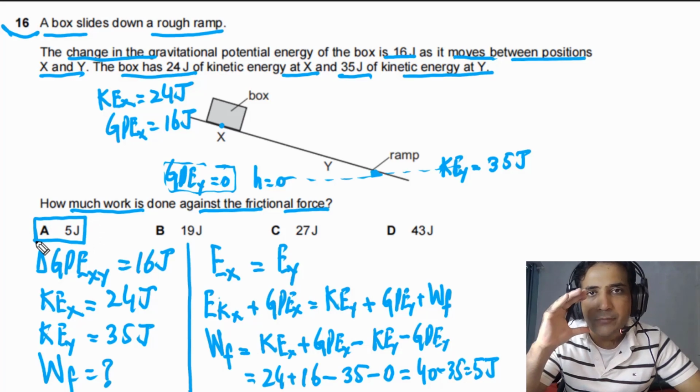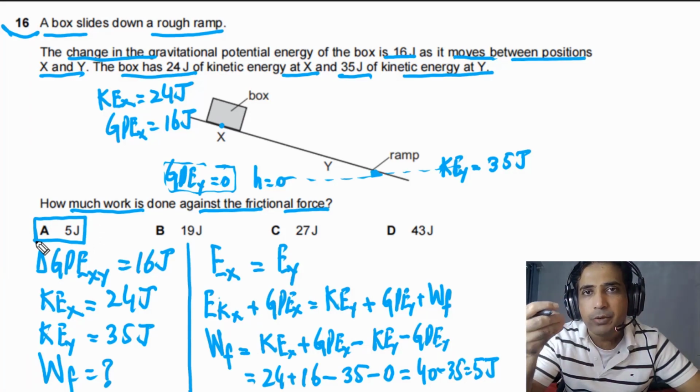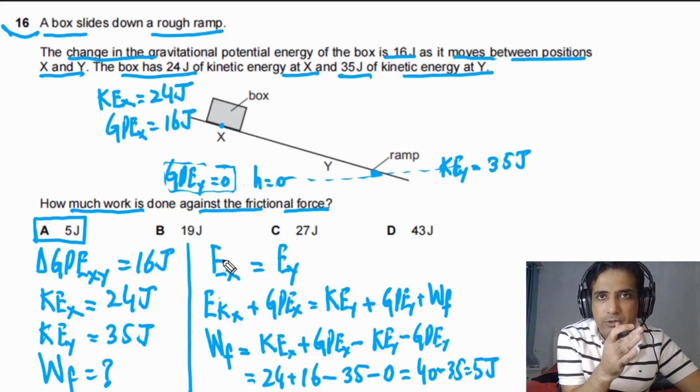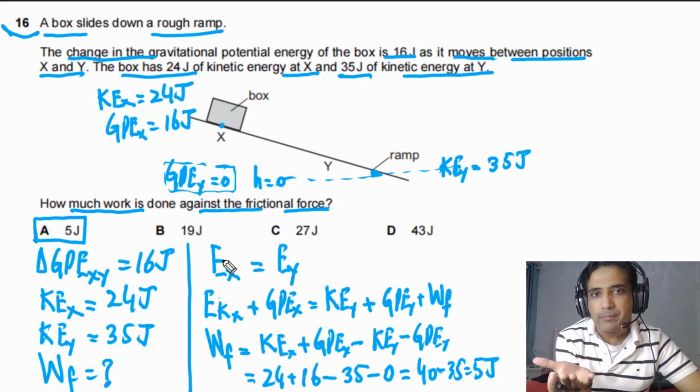So you need to understand for this question how to apply the principle of conservation of energy. Total energy at point X has to be equal to total energy at point Y, and this is how you can apply it.